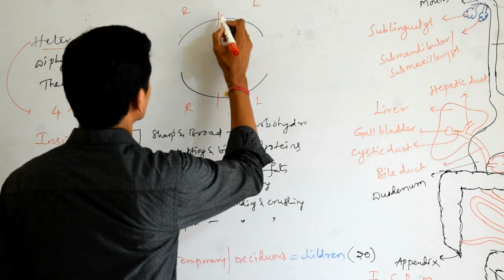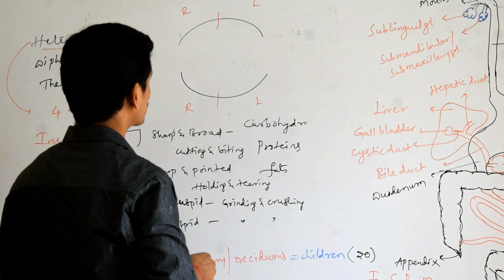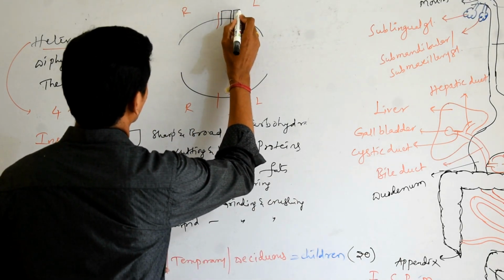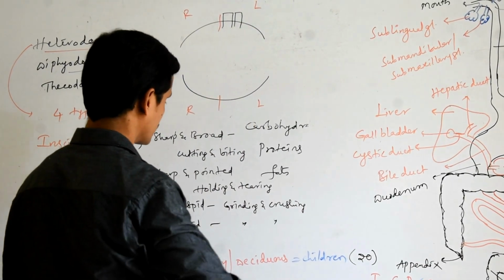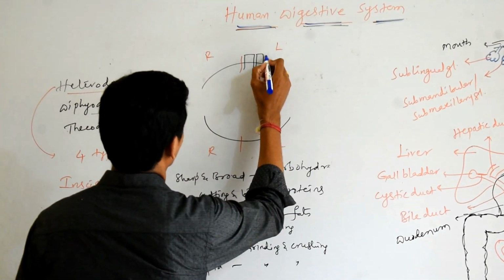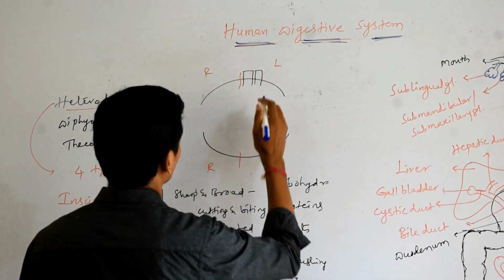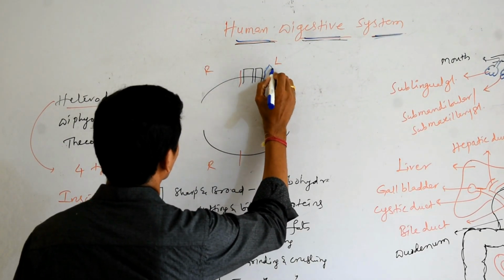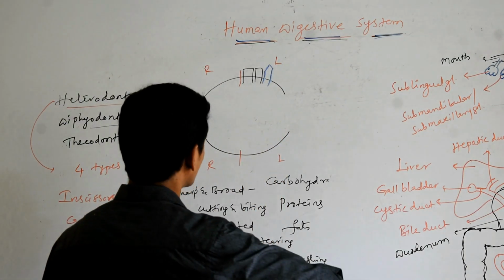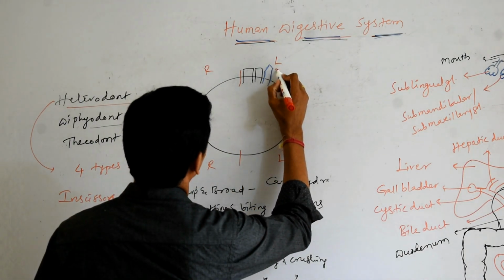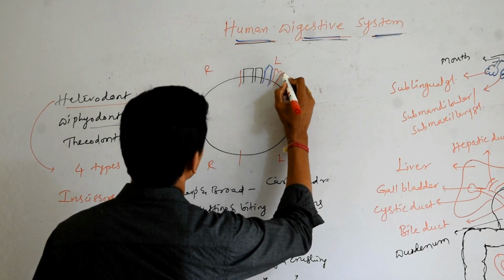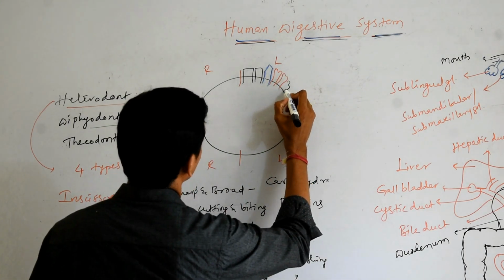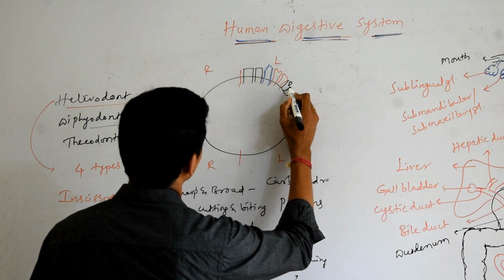So two incisors. These two are incisors, sharp and broad. Then there is one canine, sharp and pointed. Then two premolars, bicuspid, and then 3 molars which are tricuspid.